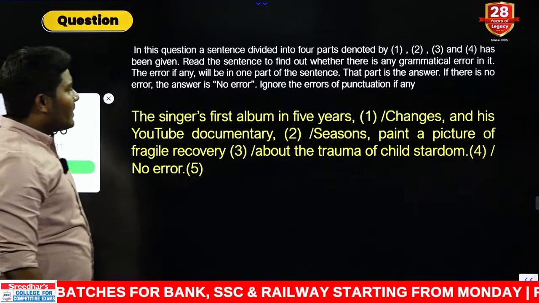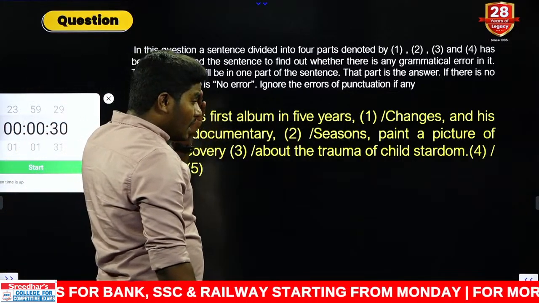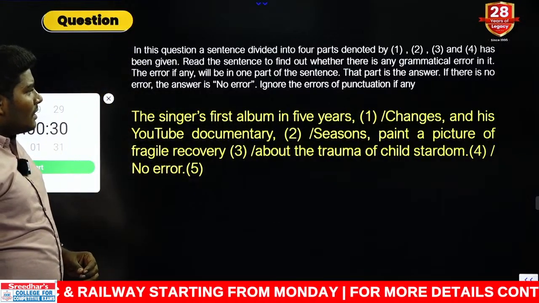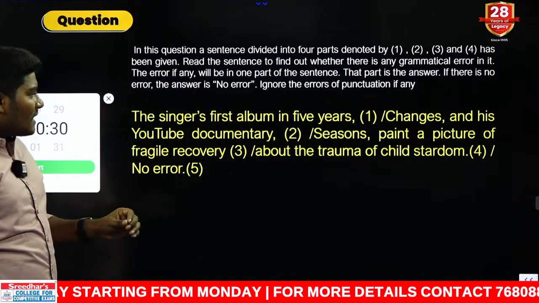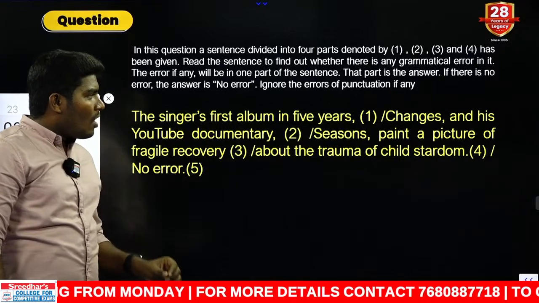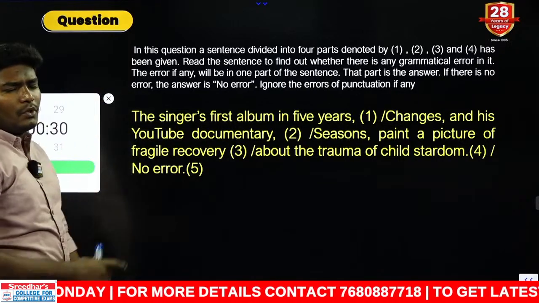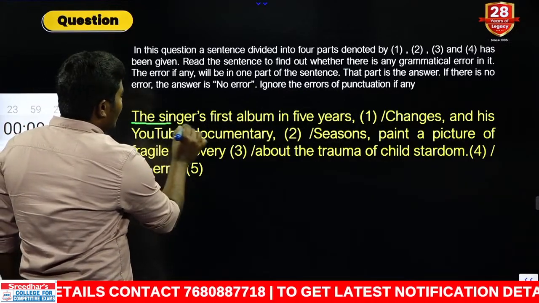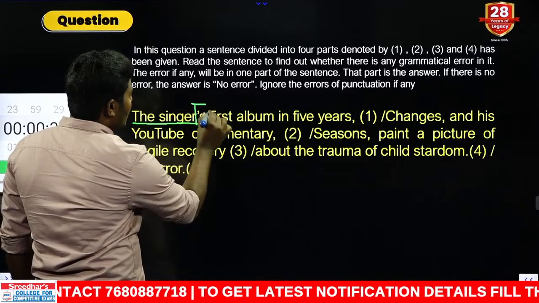The singer's first album in 5 years changes, and his YouTube documentary Seasons paint a picture of fragile recovery about the trauma of child stardom. Very simple rule. This is the rule of prepositions. Look at the first one. The singer's, immediately followed by apostrophe S.